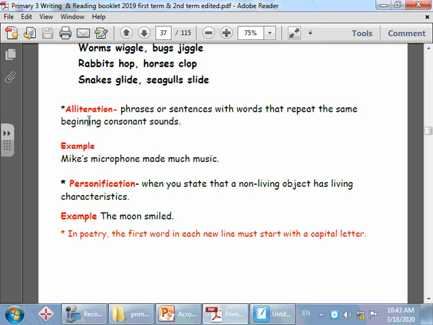So there is also another type of poem. It's called alliteration, but we will not study this. But the meaning of it is that there are phrases or sentences with words that repeat the same beginning consonant sounds. For example, Mike's microphone made much music. So they all start with the same letter. They all start with the letter M.